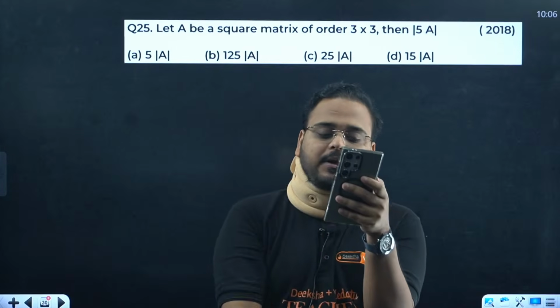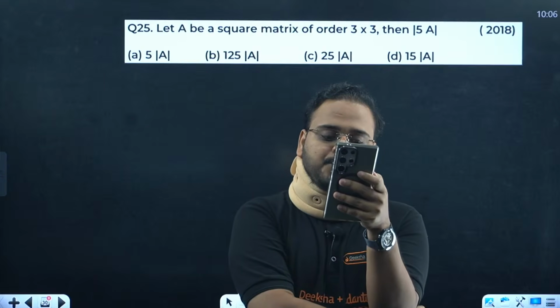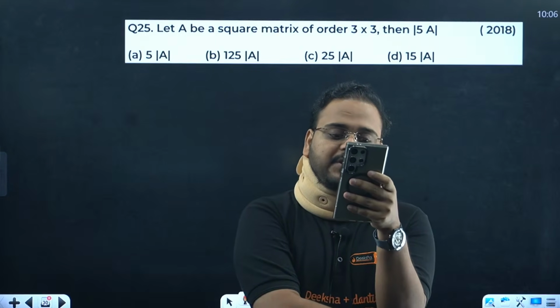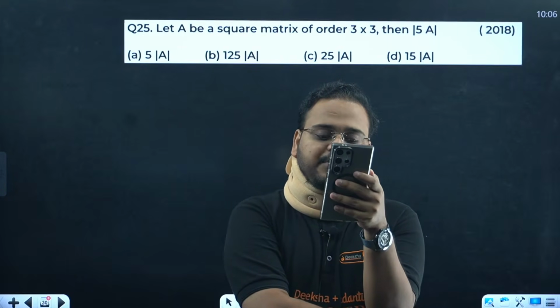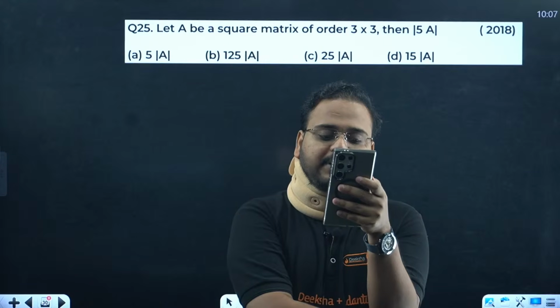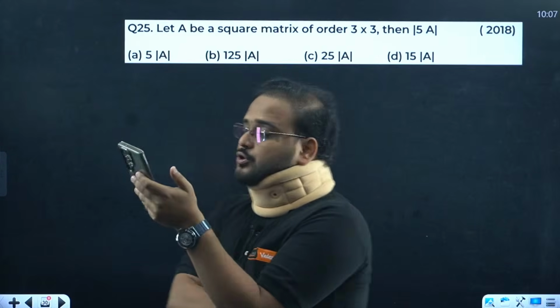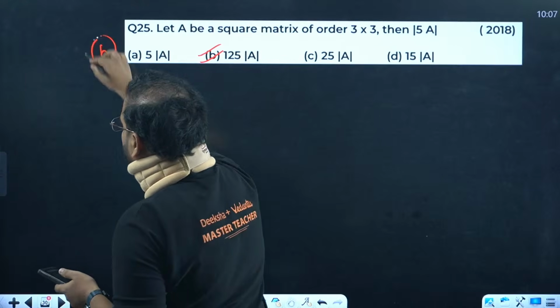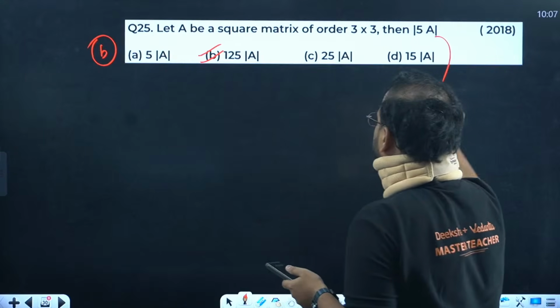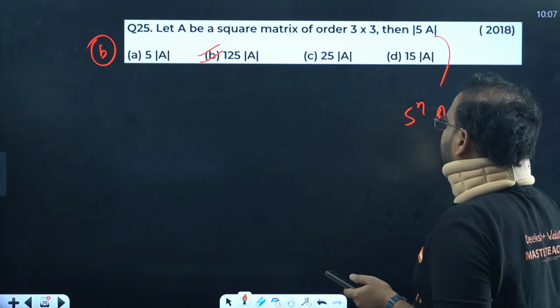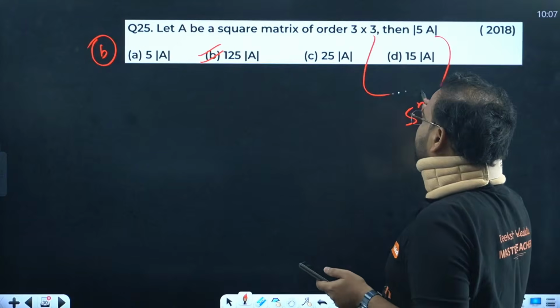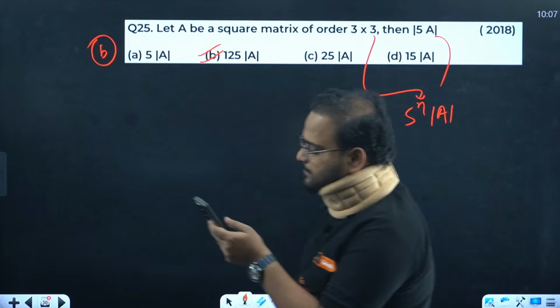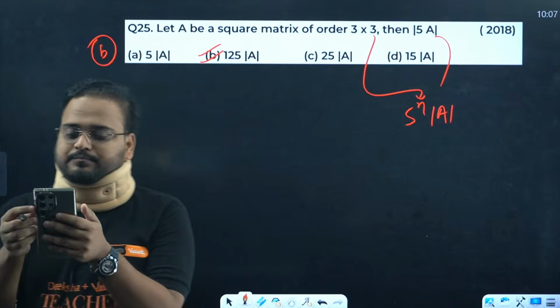Alpha is saying B. B only. Nandra also saying B only. Okay, B. All right, so B is the right answer, by the way, guys. Now how do we get this one? Simply the result is 5 power n, determinant of A. N value is given as 3. Please use it.